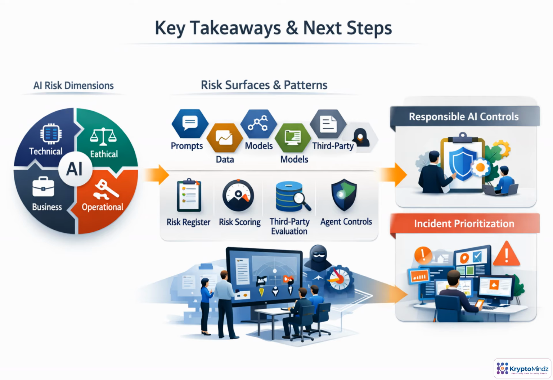AI risk management starts with visibility. That means understanding technical, ethical, operational, legal, and business impacts, and knowing where risks appear across prompts, data, models, vendors, and agents. From there, reusable patterns help score, evaluate, control, and classify risk. Next, we turn that visibility into structured AI threat modeling.